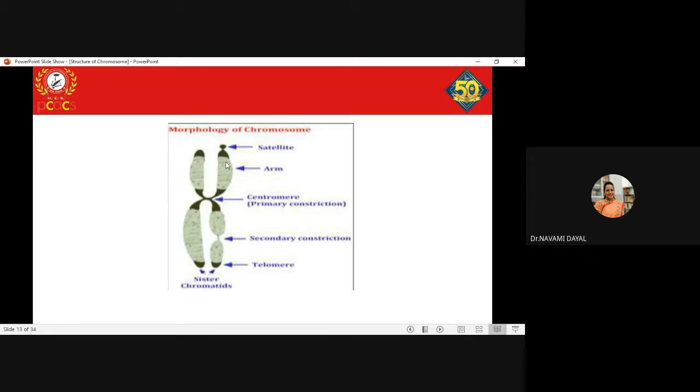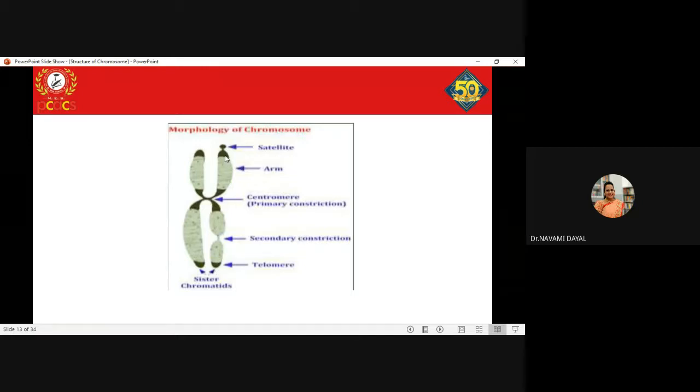Apart from this, there are satellites. Satellites are regions produced due to the secondary constriction. The segment of the chromosome between the secondary constriction and the nearest telomere is called the satellite.